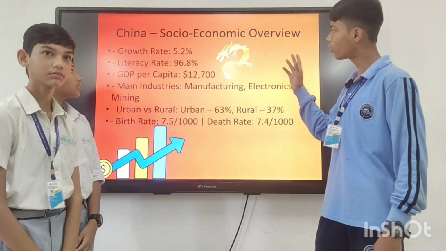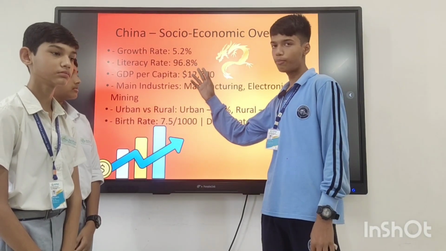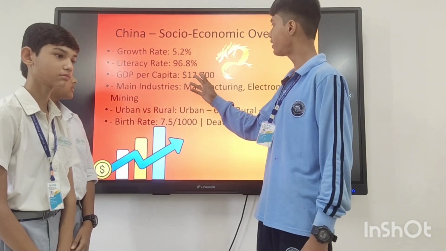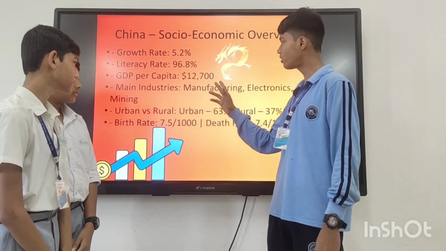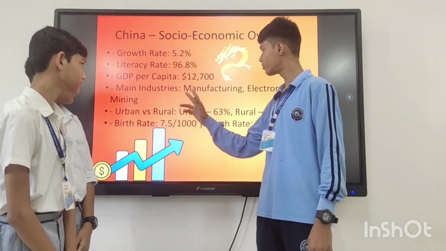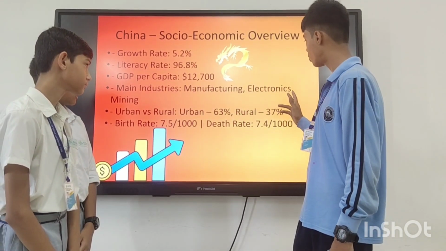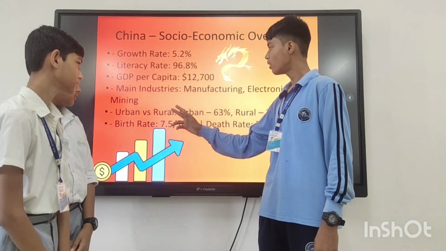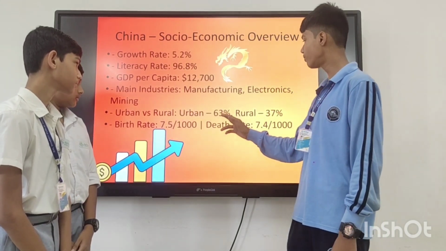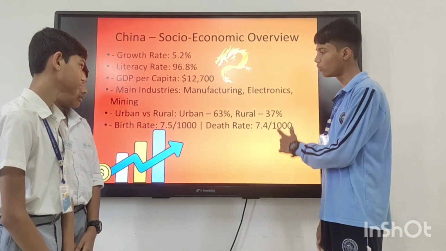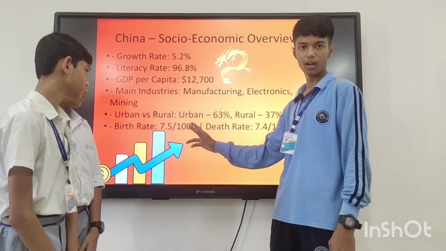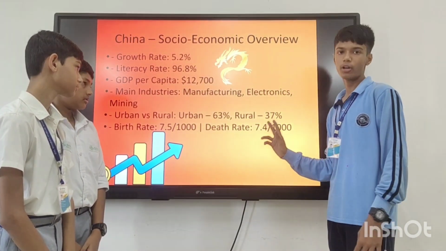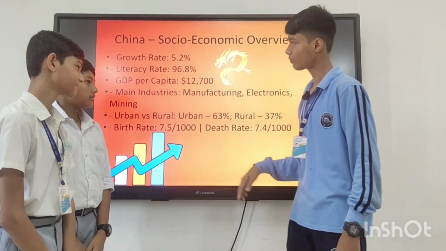China socio-economic overview. Growth rate 5.2%, literacy rate 96.8%, GDP per capita $12,700. Main industries: manufacturing, electronics, mining. Urban versus rural: urban 63%, rural 37%. Birth rate 7.5 per 1000. Death rate 7.4 per 1000. Thank you.